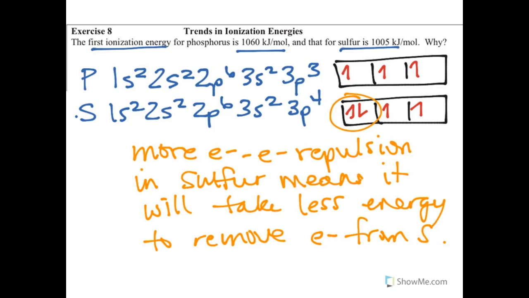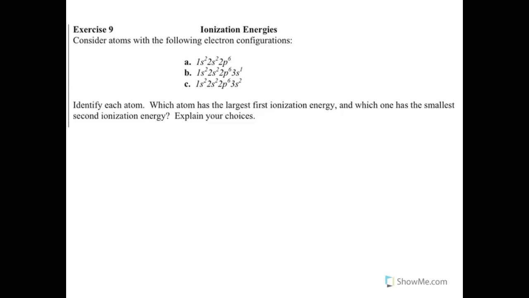Okay, let's take a look at the next one. The next one has to do with ionization energies, and the first thing it asks you to do is just identify which element is which. So if we take a look at that, we see that our first element matches with neon, and our second element would be sodium, and then finally we would have magnesium.